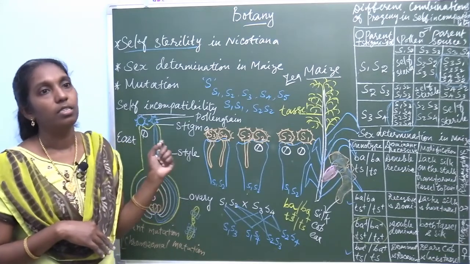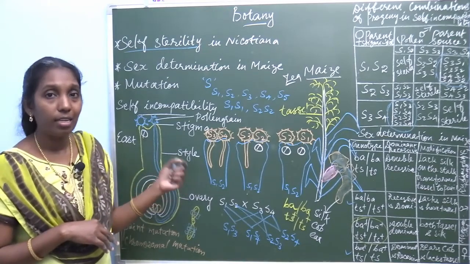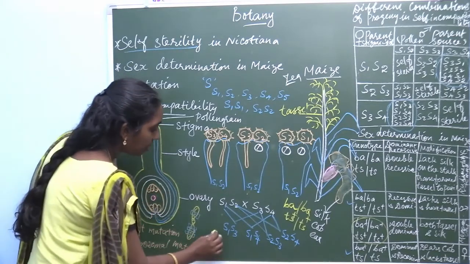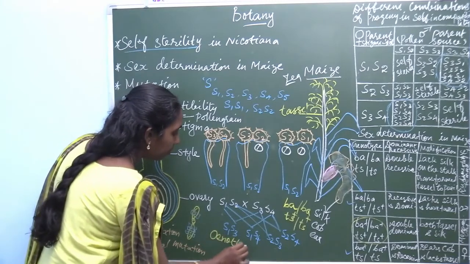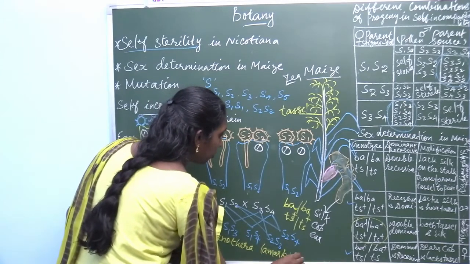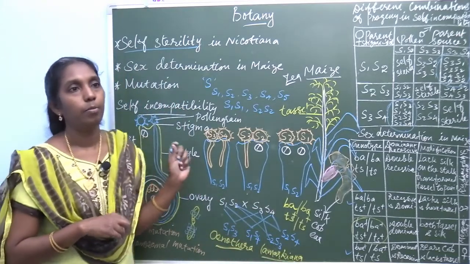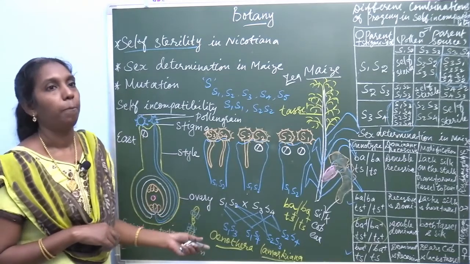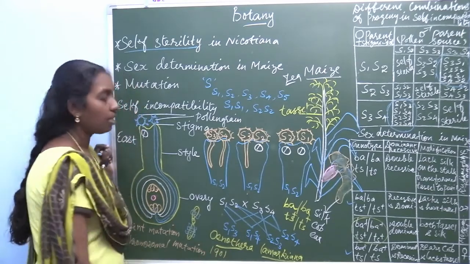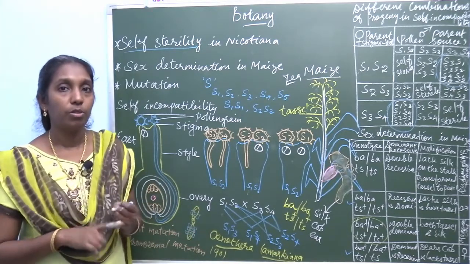The term mutation was introduced by Hugo de Vries in Oenothera lamarckiana. The common name of the plant is primrose, evening primrose. Hugo de Vries explained this in the year 1901.